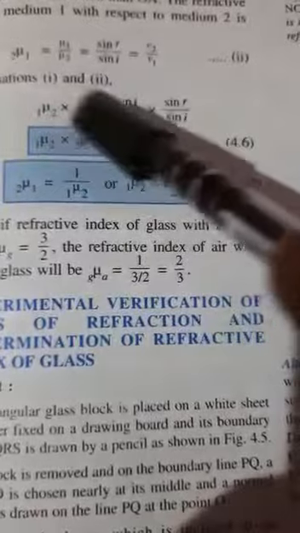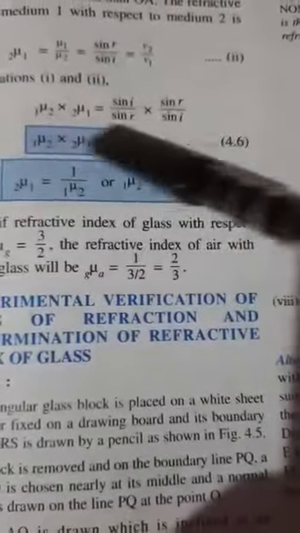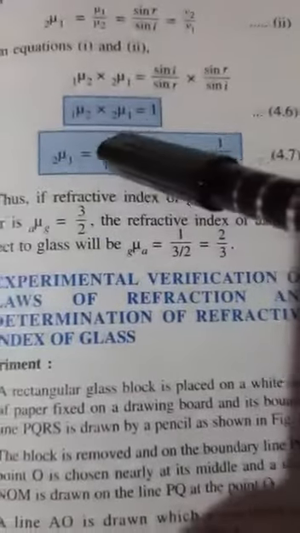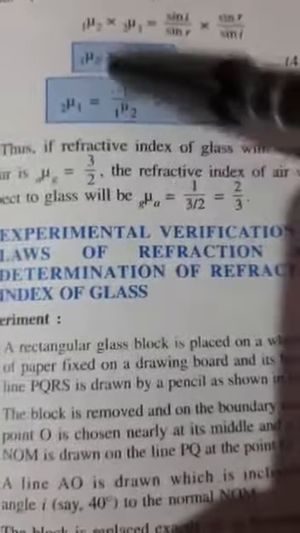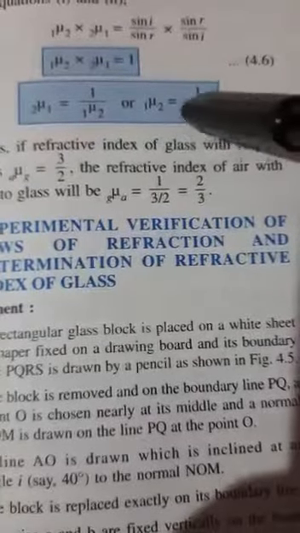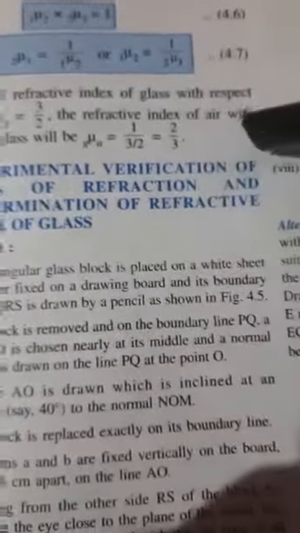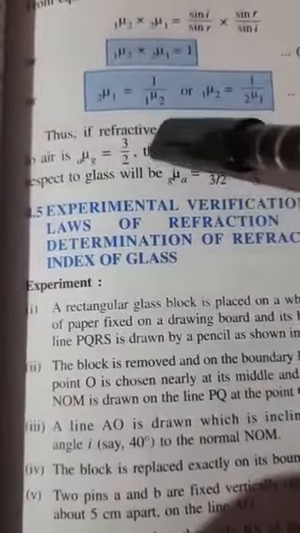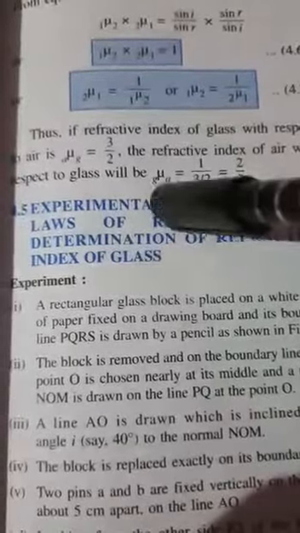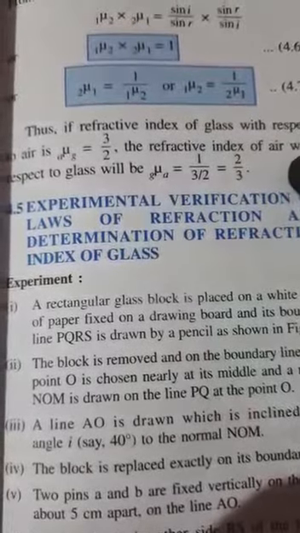If we multiply these two, we will get the result as 1, meaning 1 mu 2 into 2 mu 1 is equal to 1. In other words, you can say 2 mu 1 is equal to 1 by 1 mu 2, or 1 mu 2 is equal to 1 by 2 mu 1. If refractive index of glass with respect to air is 3 by 2, if we do the reverse, refractive index of air with respect to glass will be 2 by 3 and so on.